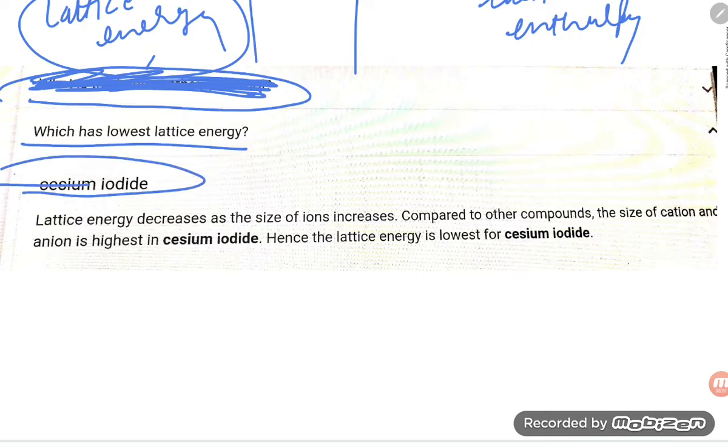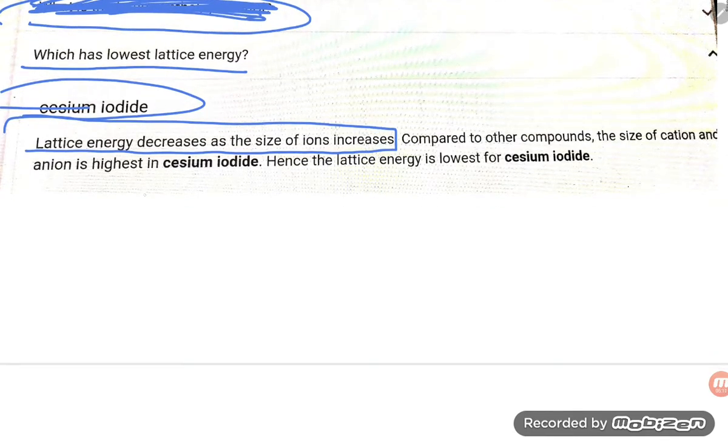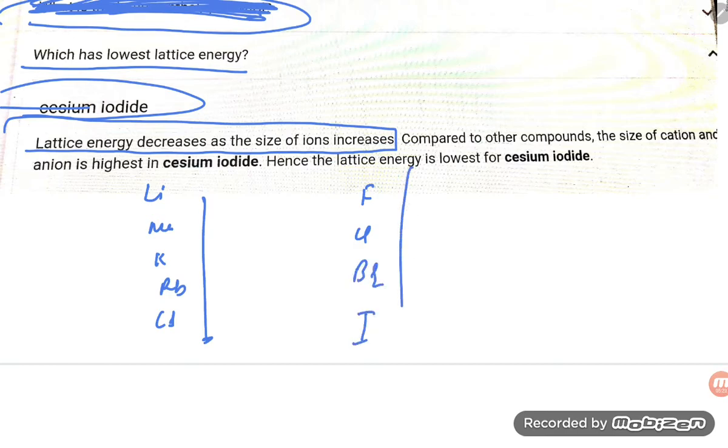Cesium iodide has the lowest lattice enthalpy. Lattice energy decreases as the size of the ion increases. If you take cesium iodide, the cation series is lithium, sodium, potassium, rubidium, and cesium, which is large in size, and the anion series is fluorine, chlorine, bromine, and iodine, which is also large in size. So both are large.